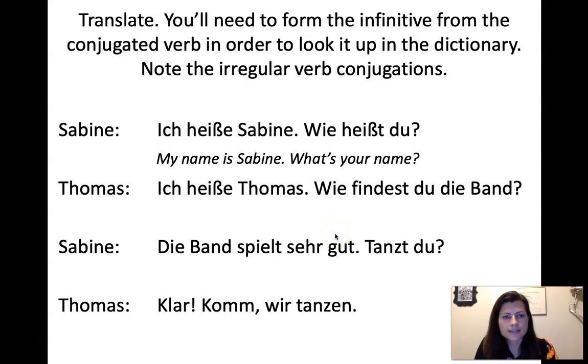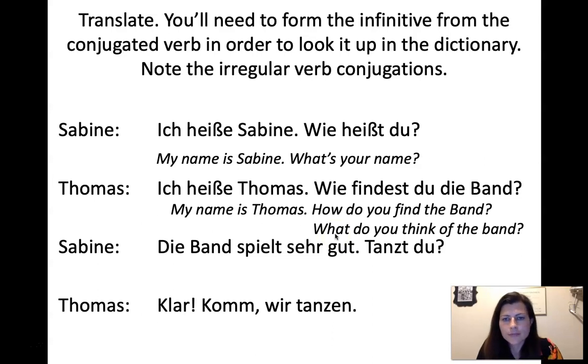So, Thomas says, "Ich heiße Thomas. Wie findest du die Band?" So, this is another one of those, oh, how do you find the band? But a more natural translation might be, what do you think of the band? Yeah, I accidentally capitalized band in English. If you do German for long enough, you will start capitalizing your nouns in English as well.